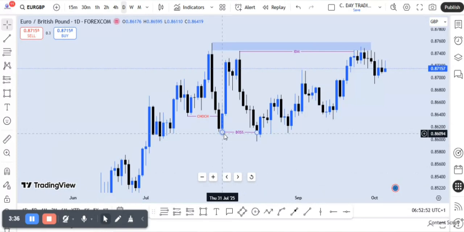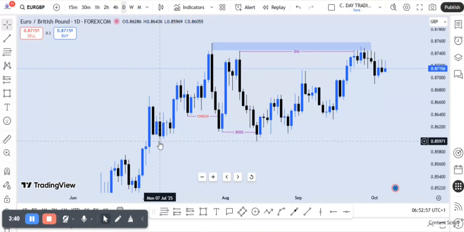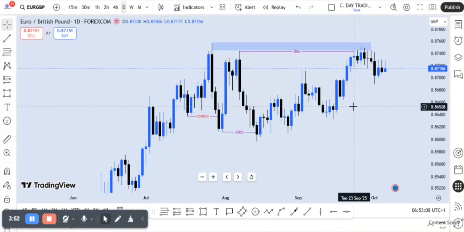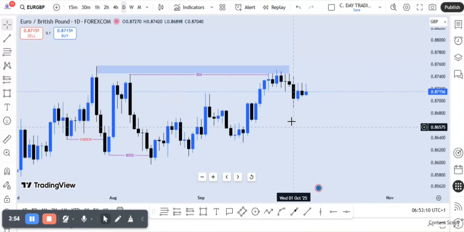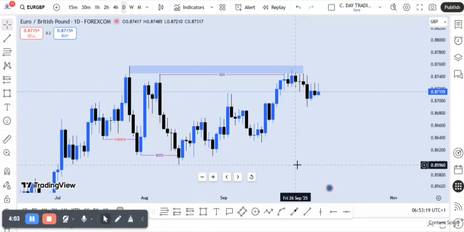The market structure on the daily time frame is obviously bearish, but this zone, price has refused to take it out. We can see price came to it right here. It took it out with a wick, but not with a candle body. It means that this zone is a very strong zone, right? However, we can continue to look for sells at this particular point, right? Personally, I'm on a sell trade already. So we are looking at still selling, most likely a retracement, really.